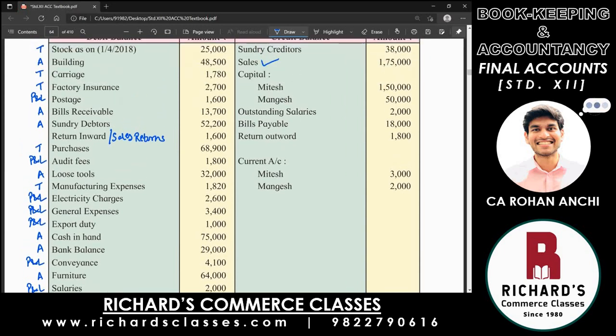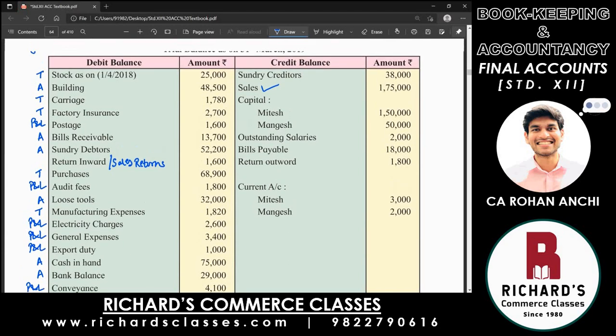Now let's take the credit balances and tell me where you're going to write all of these. Sundry creditors, liabilities. What about sales? Trading account. Capital of the two partners. Liabilities side in the balance sheet, the first item. Yes. Outstanding salaries. Liabilities. Outstanding means it is payable in the future. It is a liability. Bills payable. Liability. Return outward. Give me another name. Purchase return. What will you do? Deduct from purchases. So tick mark purchases in the debit balances. Returns to be deducted from there.